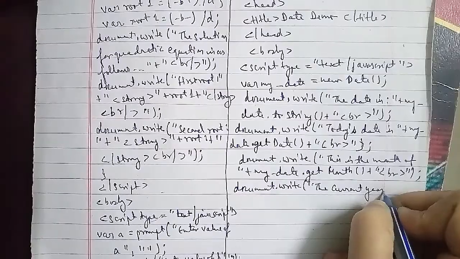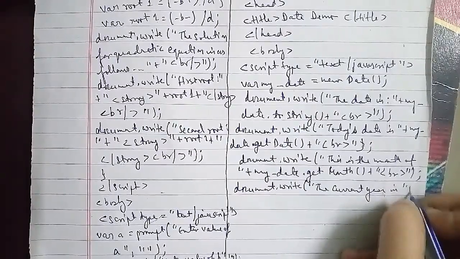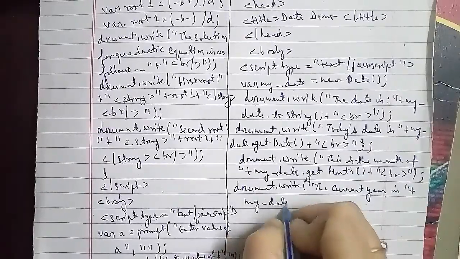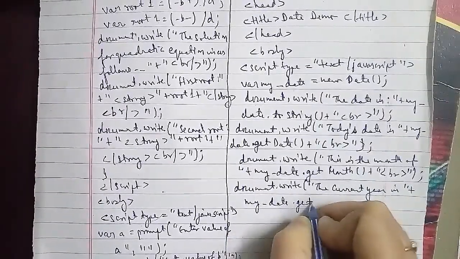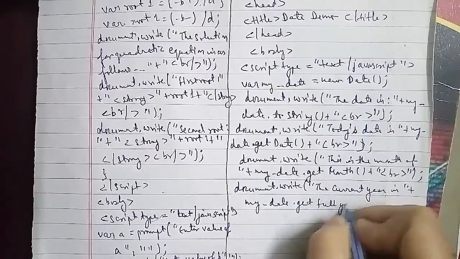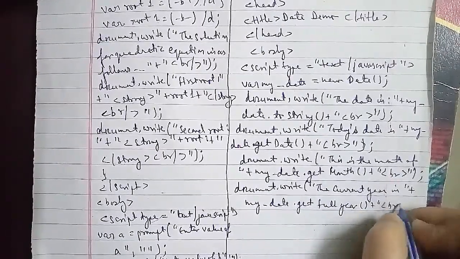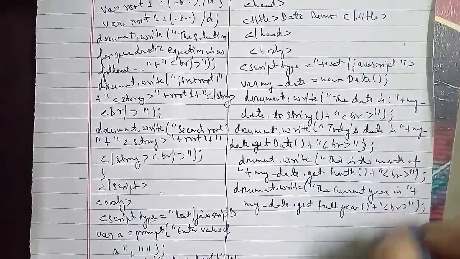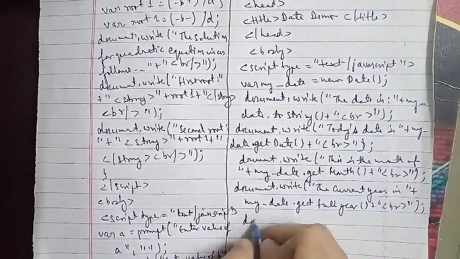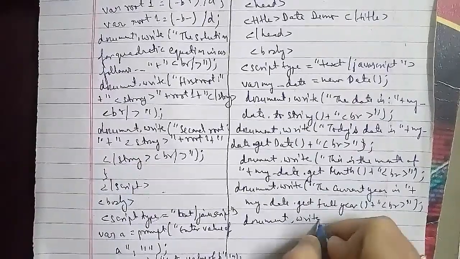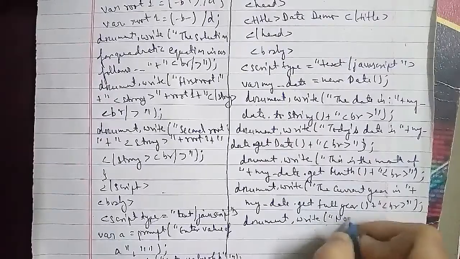Then again we have document.write that it minutes equals to plus myDate.getMinutes plus br tag close.